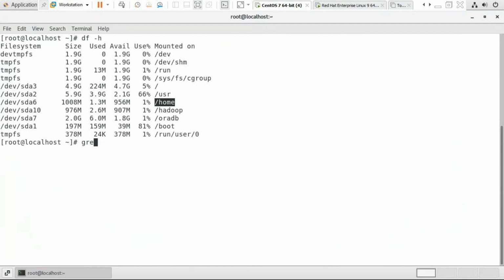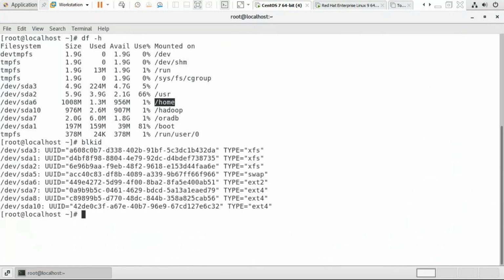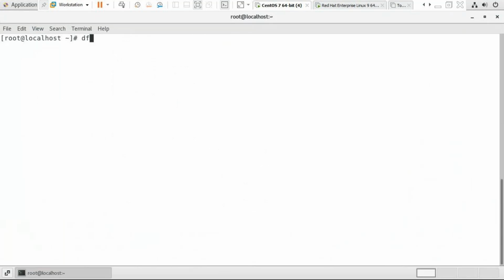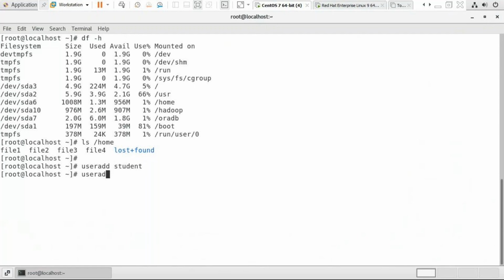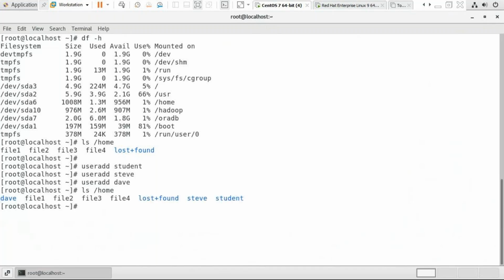grep blkid hd6, ext2 file system. Now create the users. Do you have any users here? No. useradd, username. The home directories are by default created under /home.